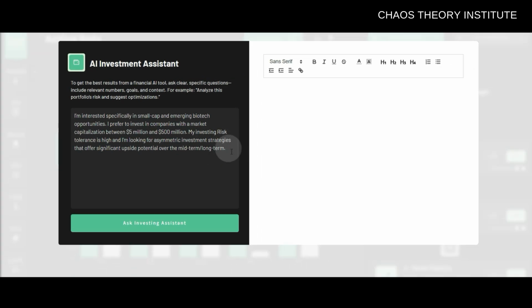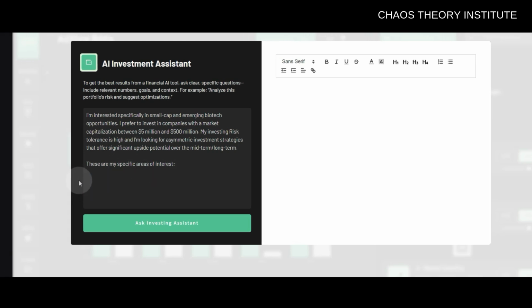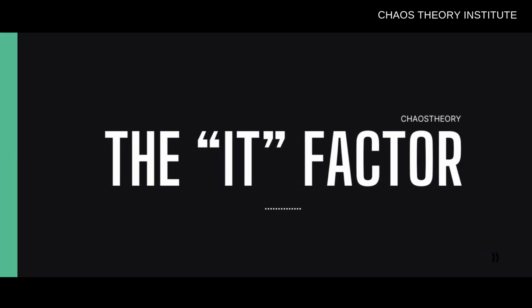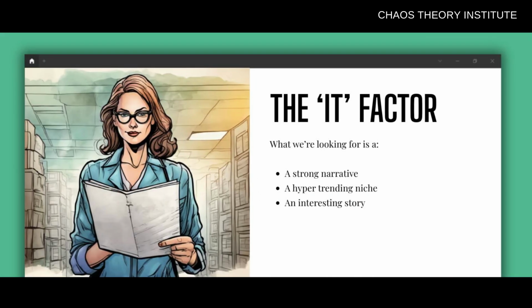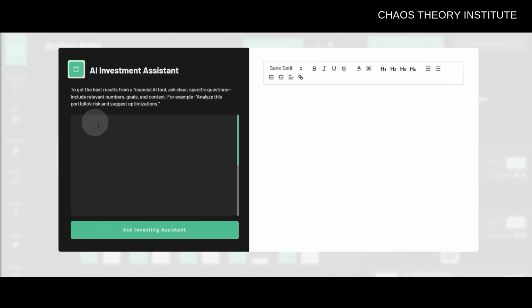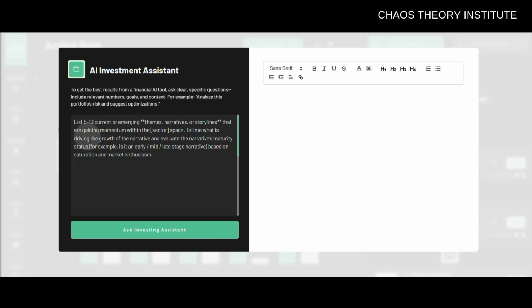And then I go on to discuss my specific areas of interest. Now, you might already know your specific areas of interest within your own desired sector, but you also might not know yet. And so what we're looking for here are companies who are working in sectors or industries that have some kind of it factor. Essentially, they have a very strong narrative at the moment, or they're poised to have a very strong narrative in the near future. So what I suggest you do here is that you break away from your initial prompt and then enter a second prompt asking for insights into what these strong narratives might be. So essentially, if you have any blind spots, this process could help you put some interesting new ideas onto your radar.